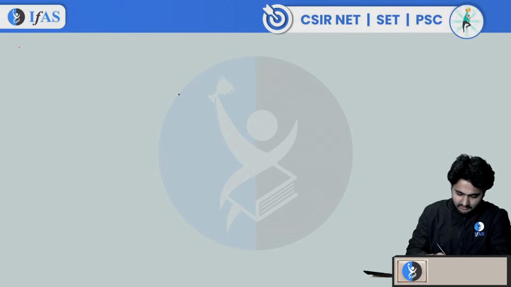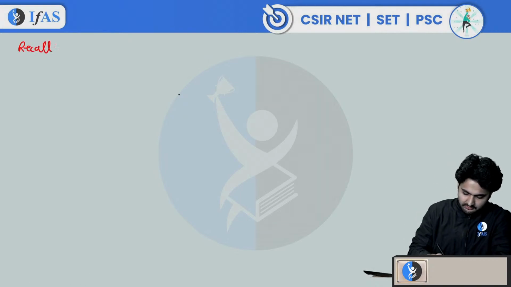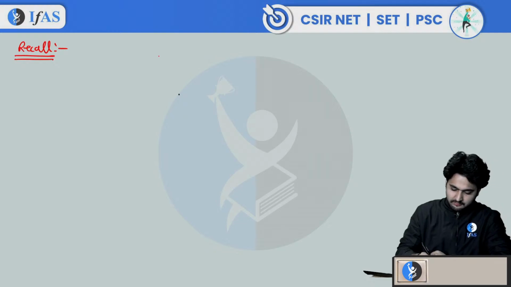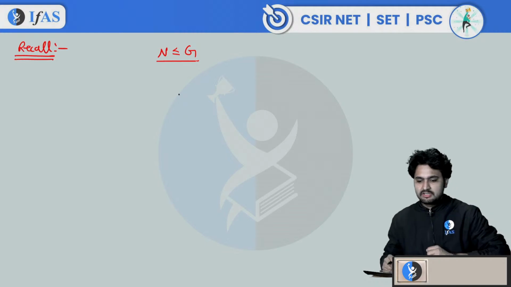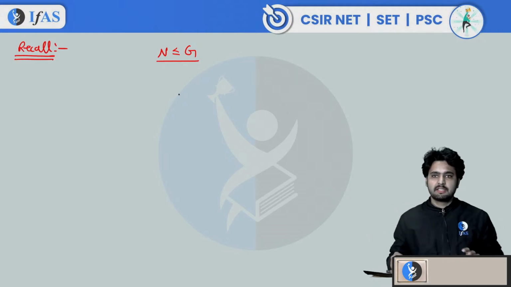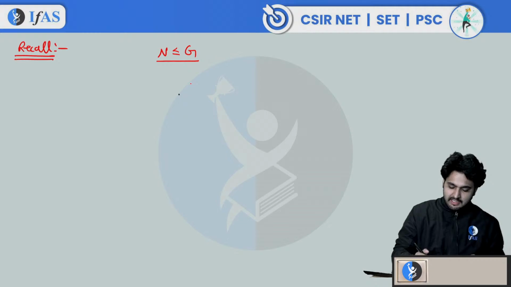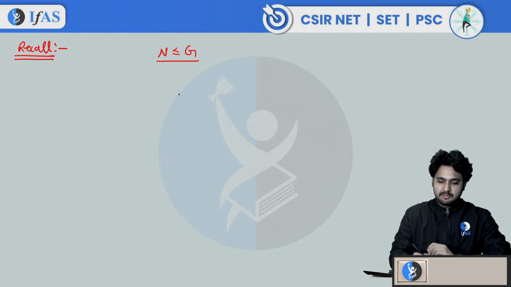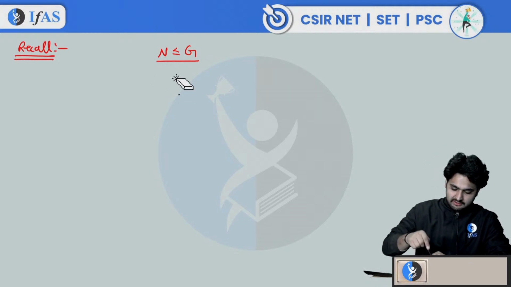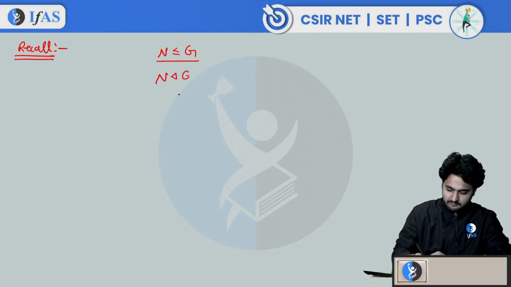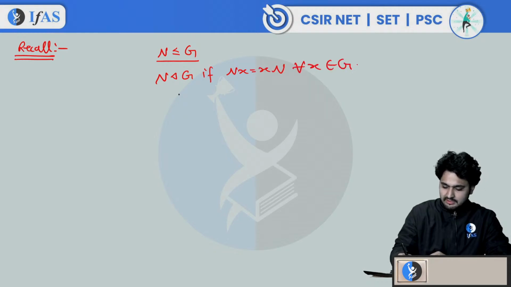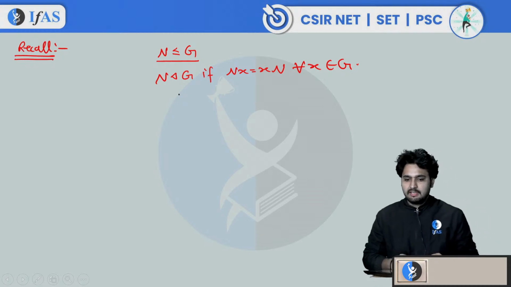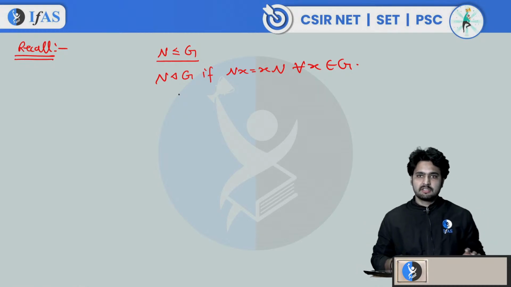Let me recall the definition of a normal subgroup. If we have a group G and N is some subgroup of group G, we say that it is a normal subgroup if it has some property. What is that property? If every left coset of N is the same as the right coset, you can say that N is normal in G. N is a normal subgroup of G if Nx equals xN for all x belongs to G. Every left coset of N in G is the same as the right coset, then we say that it is a normal subgroup.